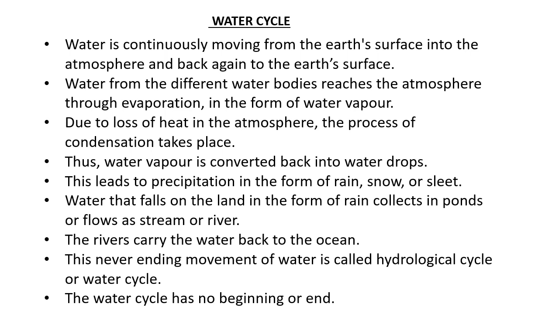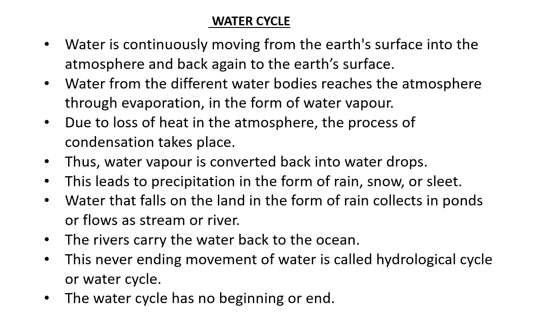And this never-ending movement of water is called hydrological cycle or water cycle.